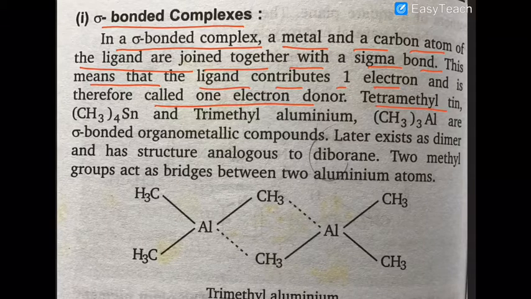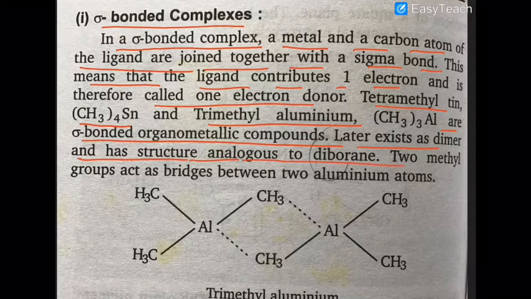Trimethyl tin, trialkyl, trimethyl tin, tetramethyl tin, trimethyl aluminium are all sigma bonded organometallic compounds. Later they exist as a dimer structure similar to that of diborane.